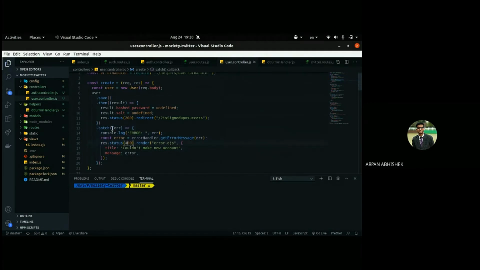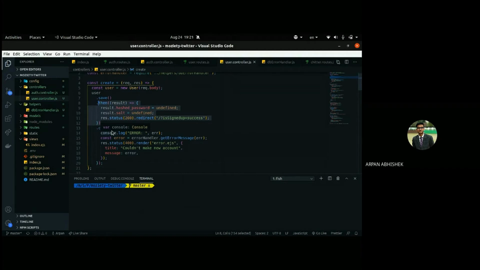Okay, and it will again take an error object, call get error message, and render that error.ejs, which we have been doing. Is that clear? Then we'll go to this dot then.